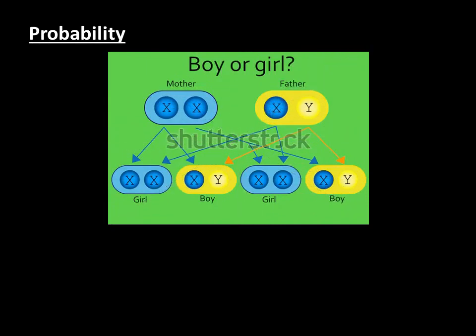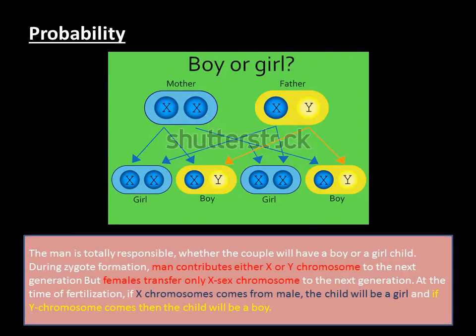Now, what is the probability that there will be a boy or a girl? It is 50%. The man is totally responsible. Why? Because the gender deciding chromosome is present where? It is present in the father, that is the man. So if a sperm having Y chromosome fertilizes the ova, what does the mother have? The mother has X chromosome.